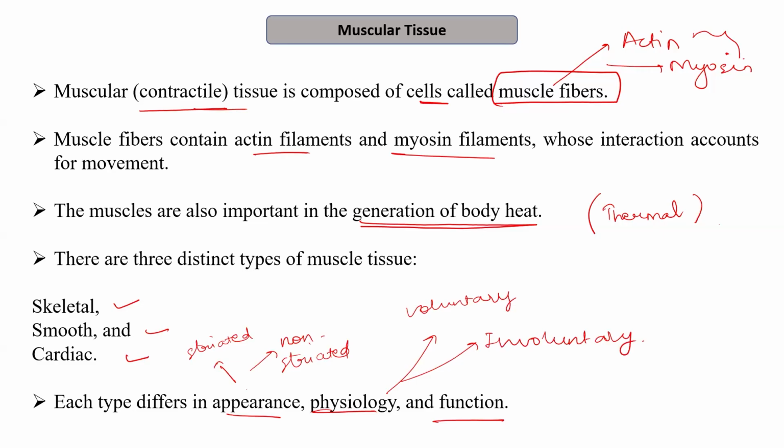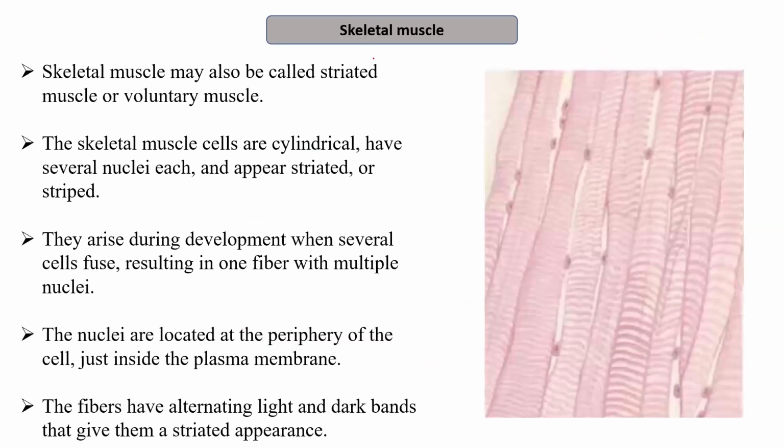So starting with the skeletal muscles, as the name suggests, skeletal muscles must be associated with the skeletal system, right? So skeletal muscles may also be called as striated muscles or voluntary muscles. This is very important. We remember skeletal muscles are also known as striated muscles or voluntary muscles. Why they are called as striated muscles and why they are named so, skeletal muscle and voluntary muscle.